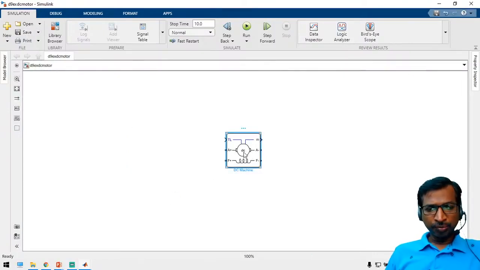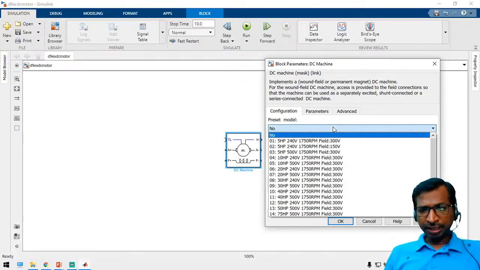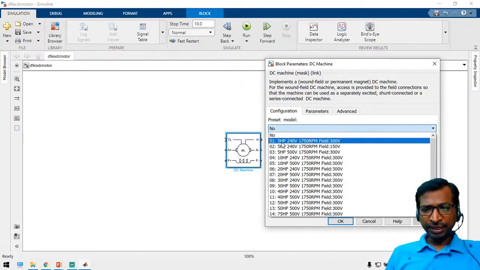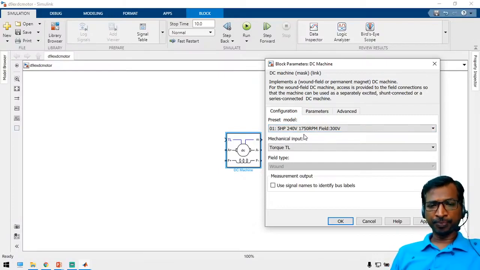Just open the motor, then we can understand the motor parameters. Open the preset model, and here you can identify the power rating: 240 volts, 1750 RPM, and the field is about 300 volts. This means we have to apply 300 volts for the field and 240 volts for the armature. If you apply this range, this motor can run up to 5 HP, at 1750 RPM maximum.